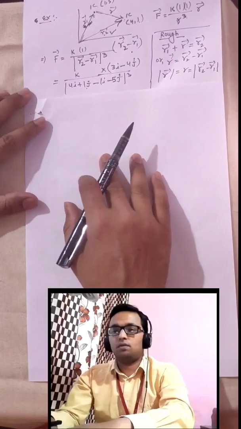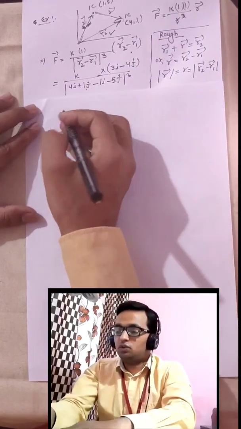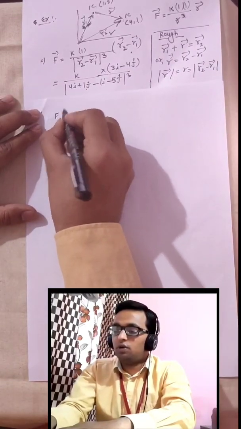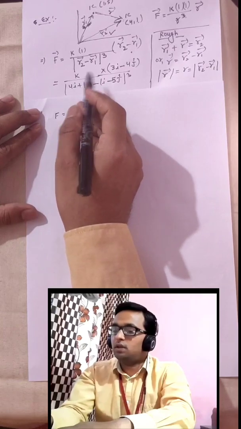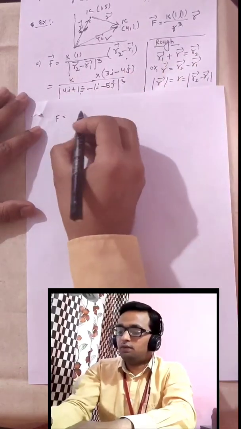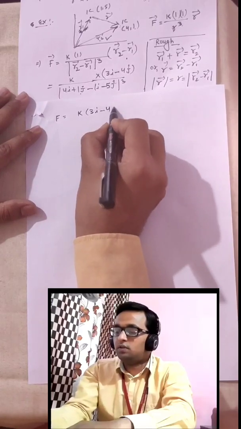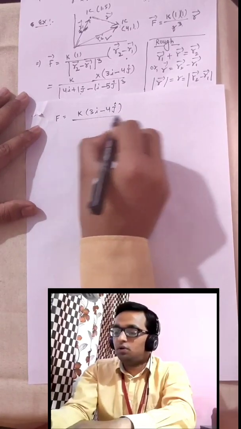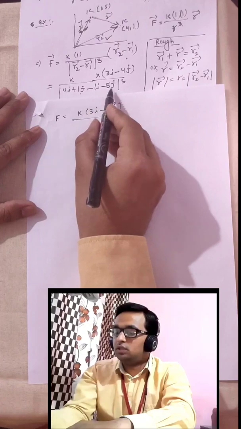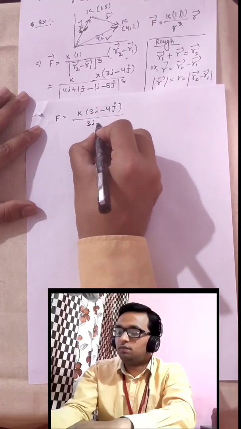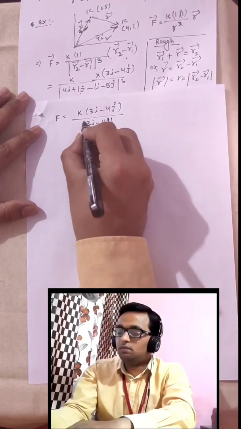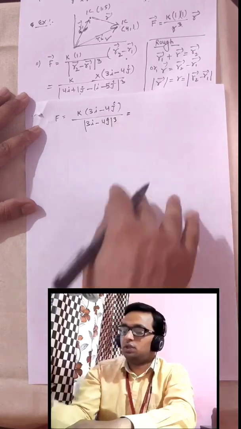Okay, so from the last page, this was our answer, that F equal to net force, K times 3i minus 4j upon 4i. This is the same 3i minus 4j, but its magnitude only, and power is how much? 3.